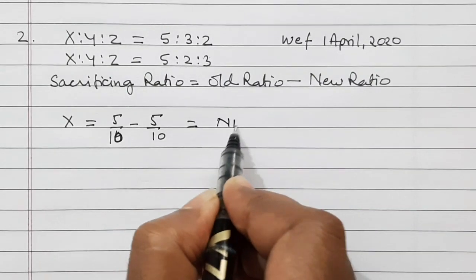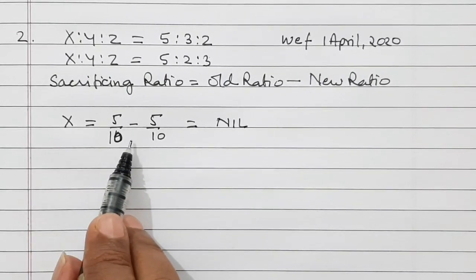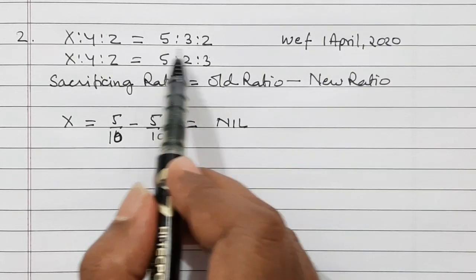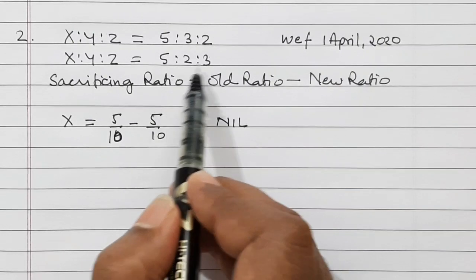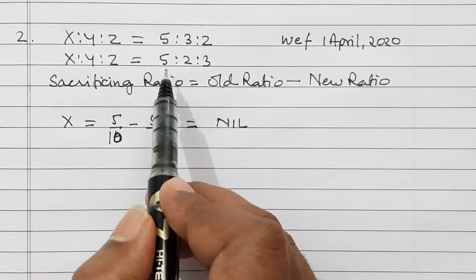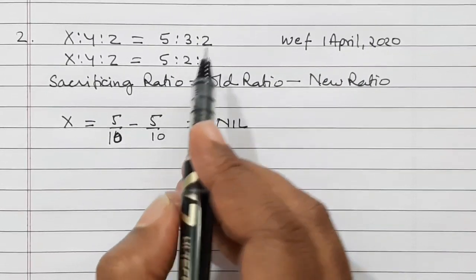So the answer is nil. Means X is neither sacrificing nor gaining, because out of 10, X was receiving 50% before, and after the change in profit sharing ratio also he is receiving 50%.